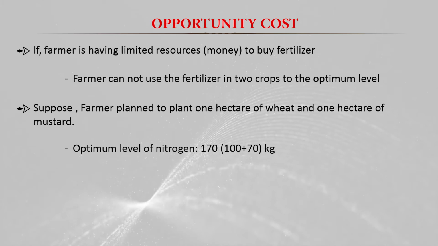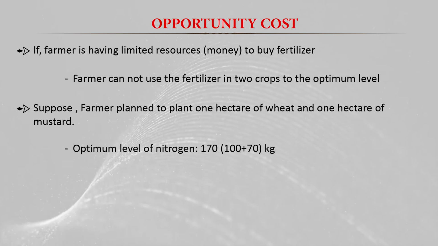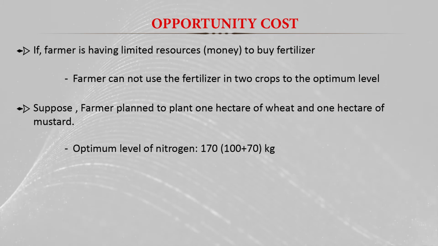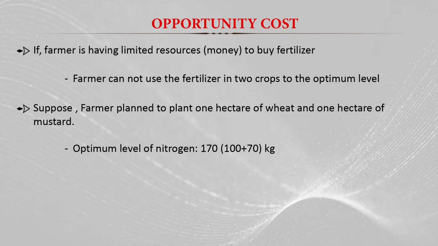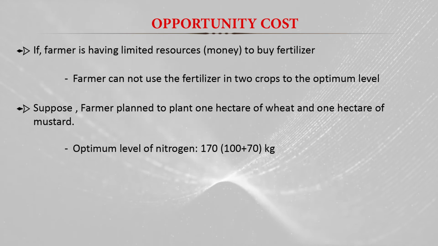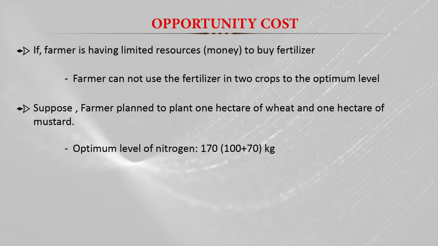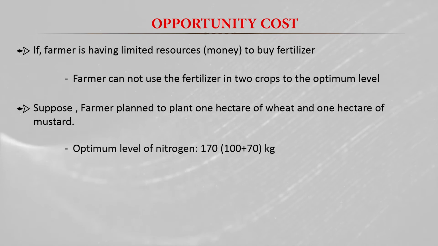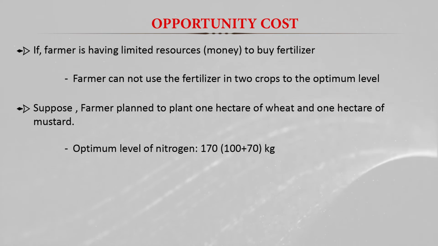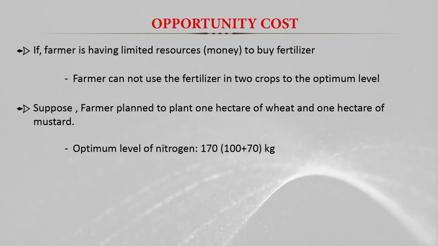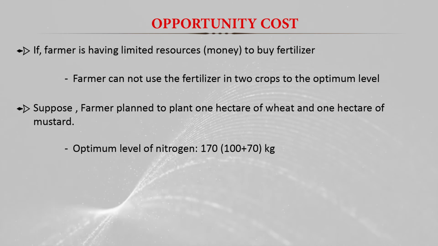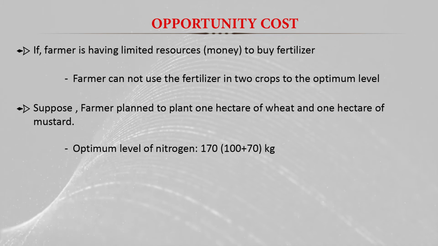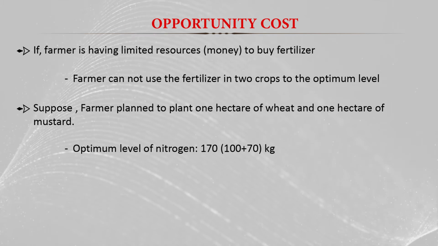The optimum level of nitrogen is 170 kg. So actually 100 kg he should apply in the wheat, and 70 kg he should apply in the mustard. As per table 1, the optimum level of nitrogen application is at 70 rupees, where the marginal value productivity of the mustard crop is almost equal to the cost of the nitrogen. So he will apply 70 kg in the mustard and 100 kg in the wheat.